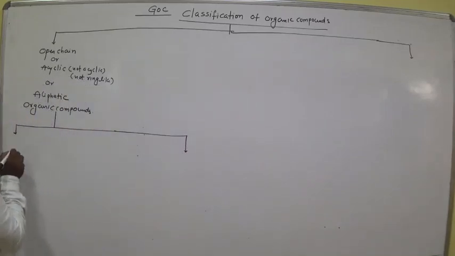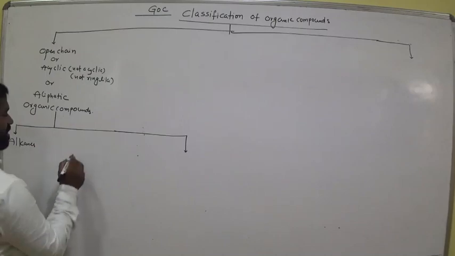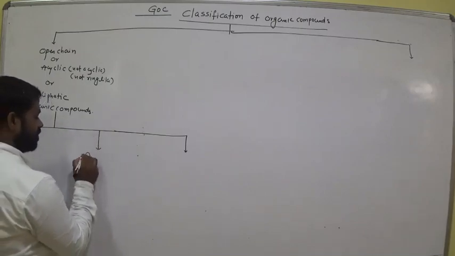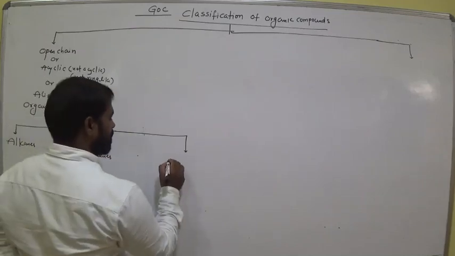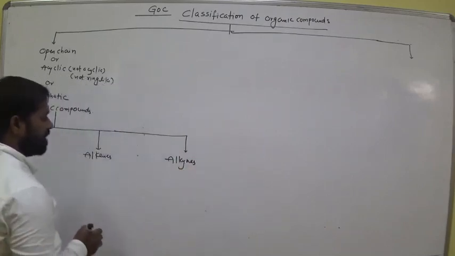In that, the first one is alkanes, the second one is alkenes, the third one is alkynes.